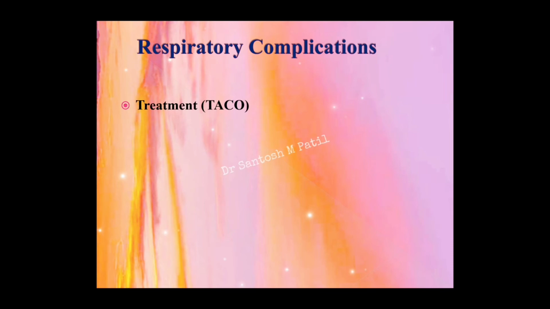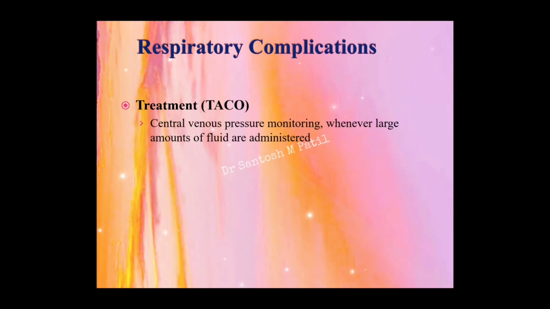So the treatment of TACO is, as it is an avoidable complication, the patient should better go for monitoring. If you suspect a patient is a cardiac patient and you are planning for a transfusion, better go for central venous pressure monitoring whenever a large amount of fluid is planned for administration. If the patient has any of the symptoms, immediately give injectable diuretics. Slowing the rate of transfusion is a simple method to avoid this complication. And importantly, reduce the amount of fluid, just adjust the fluid according to the patient's weight.